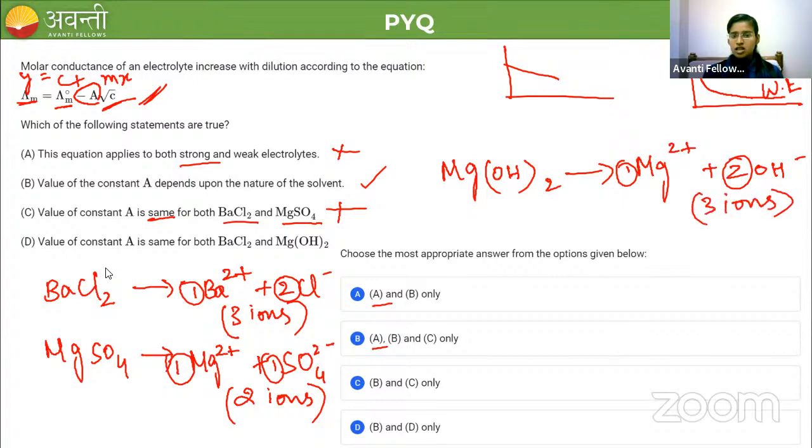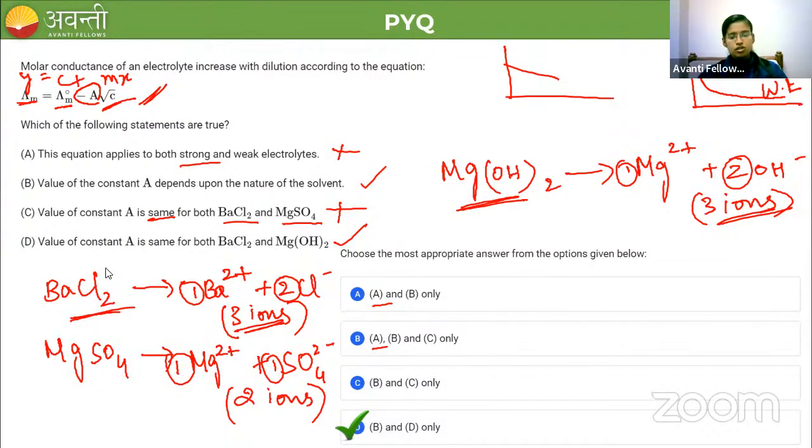So for BaCl2 also we are getting 3 ions and for Mg(OH)2 also we are getting 3 ions. So the number of ions produced is same. So the value of constant A is also same. Okay. So statement D is correct. So among the 4 statements, statement B and D are correct. So option D is the correct answer for this question.